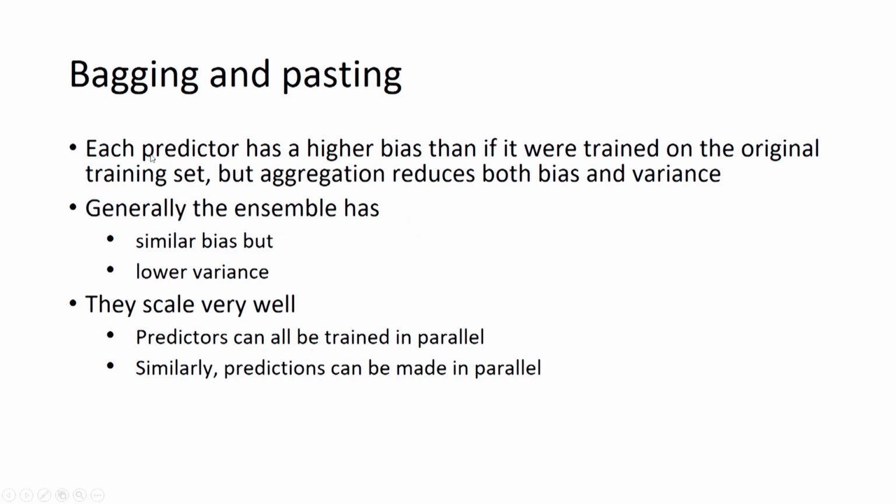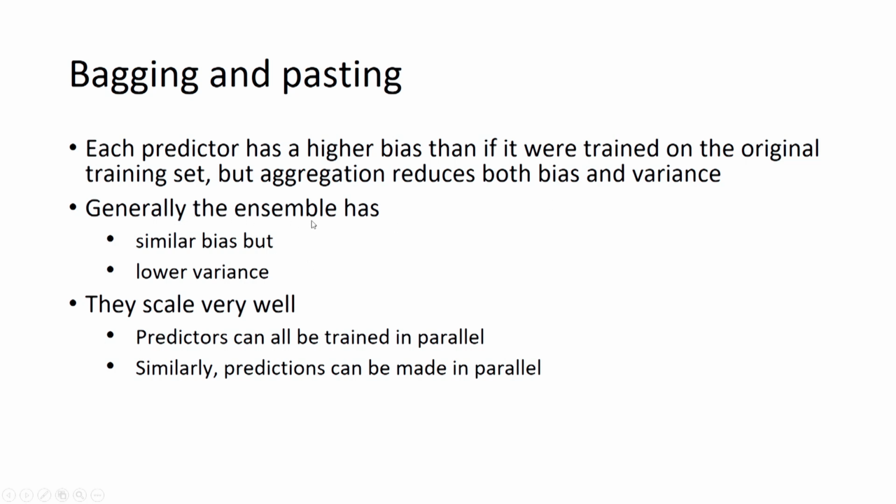So, generally we can say that in case of bagging and pasting, definitely each predictor has high bias. Why high bias? Because now the training set is reduced. The whole original training set was large, but we are giving only some samples of that to different predictors, and that is why each predictor has higher bias. But when we are aggregating the outputs of these and getting the final output, we can say that variance is less. So, bias error is increased, but variance error is now reduced.